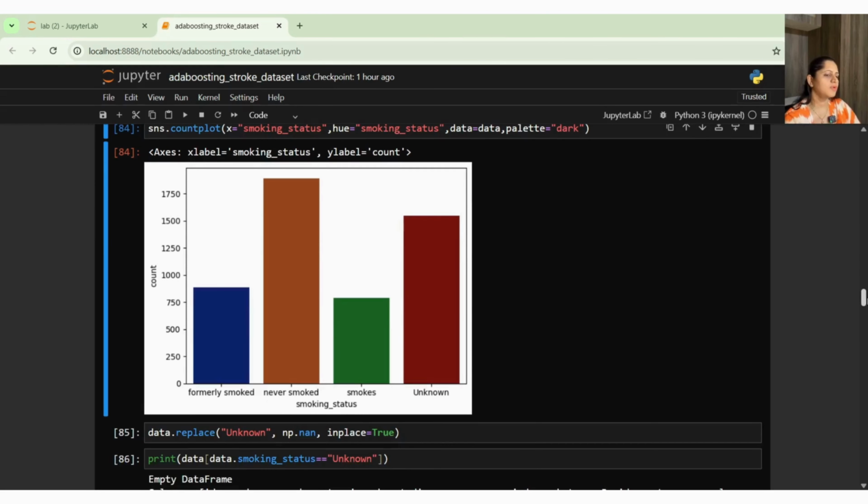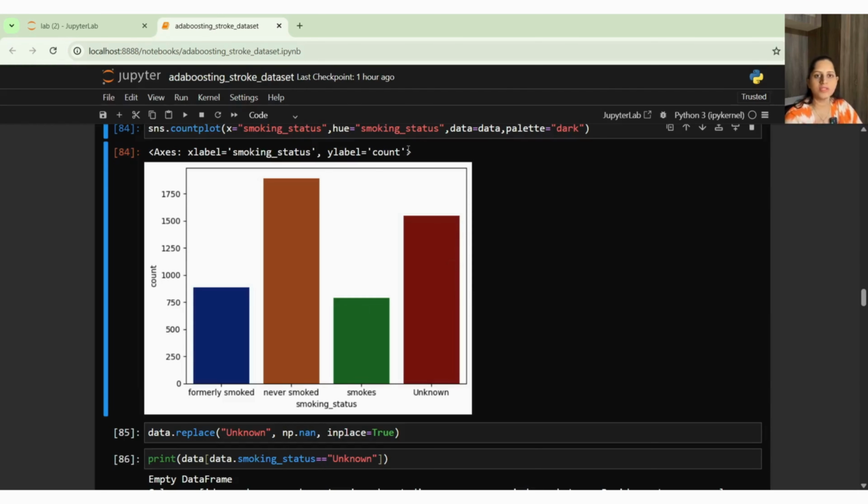And unknown looks bad to me because it is going to confuse the machine into reading it as a category, but it's not a category. Either somebody smokes, somebody does not smoke, or somebody has a past history of smoking. So these three can be fine.